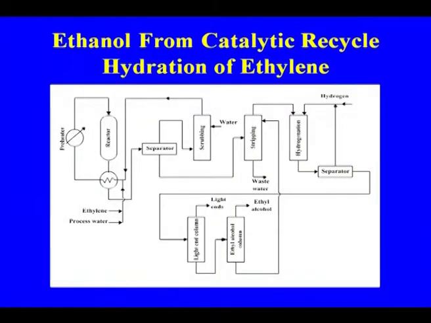feedstock is ethylene. So, why convert ethylene to ethanol again? I am only saying that from ethanol you can get back the ethylene, where we have molasses as the raw material for ethylene. This is the process we use for ethanol, by vapor phase hydration of ethylene, to get the ethanol. This is the process we use, taking ethylene for making ethanol.